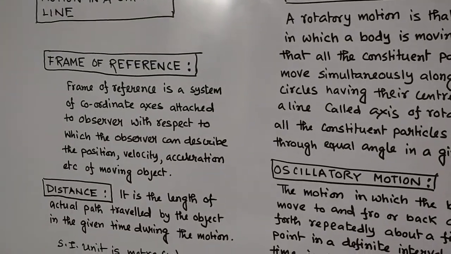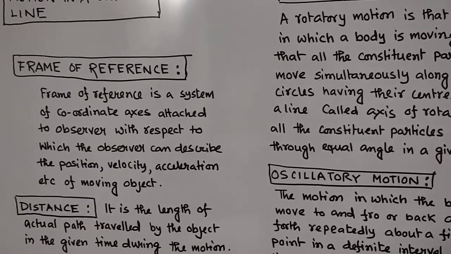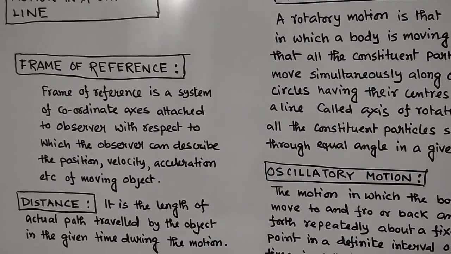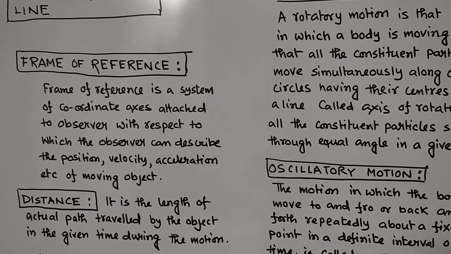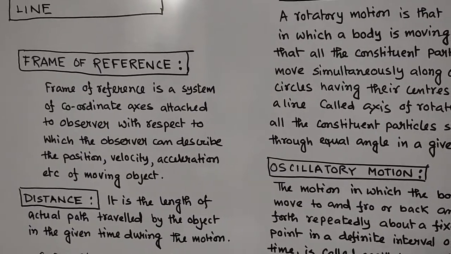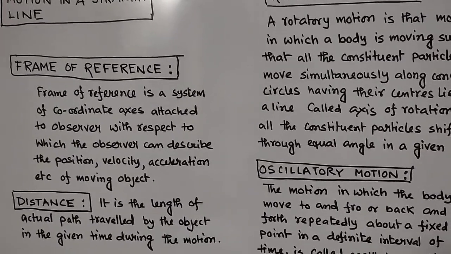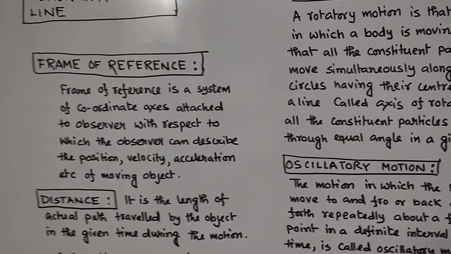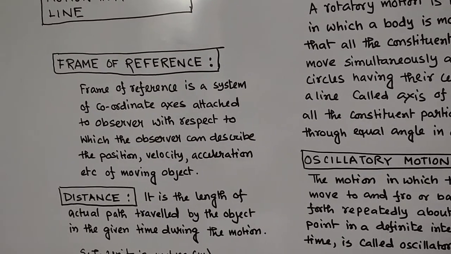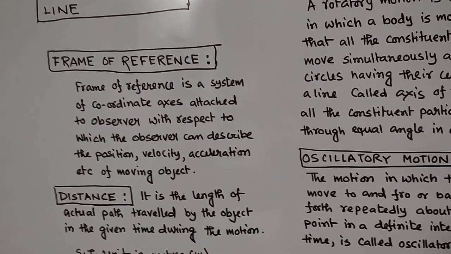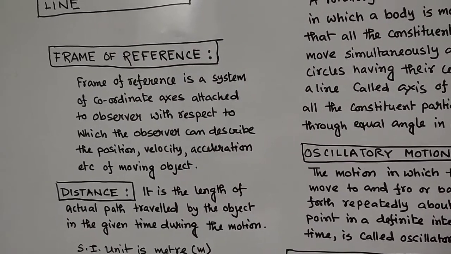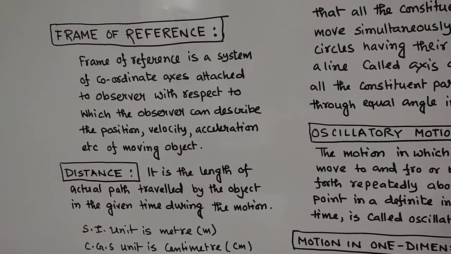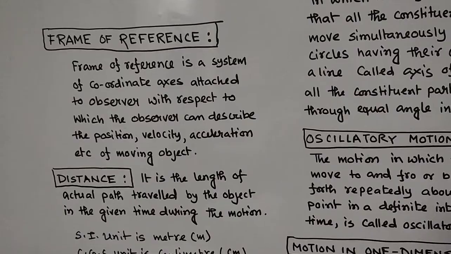Now, frame of reference. Suppose, as we have said, that motion is relative, is it not? So you need a frame of reference to define the motion. In some frame of reference an object may be at rest, but in some other frame of reference the object may be in motion. So if you consider a frame of reference inside the vehicle and the vehicle is moving, then with respect to that frame of reference you yourself can consider yourself at rest. But if you consider a frame of reference outside the vehicle, then you have to consider yourself in motion.